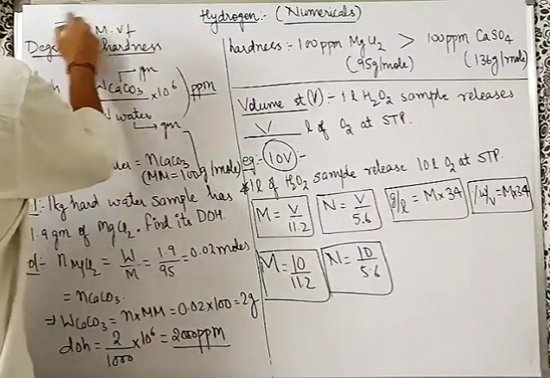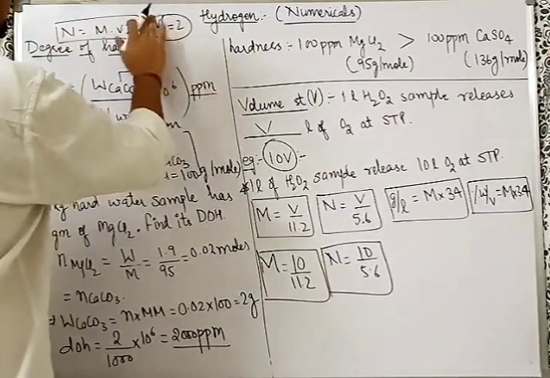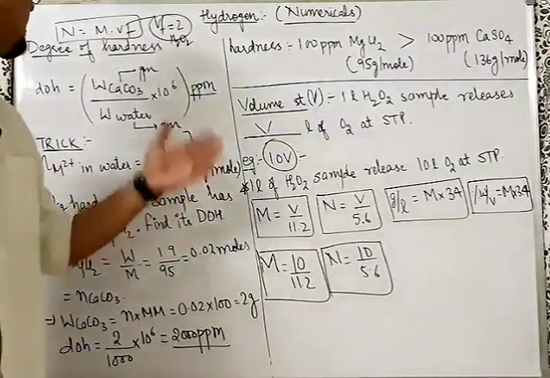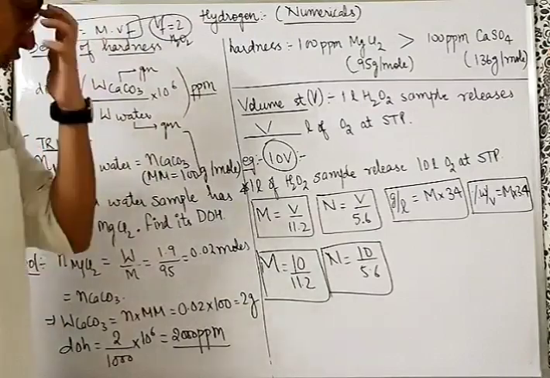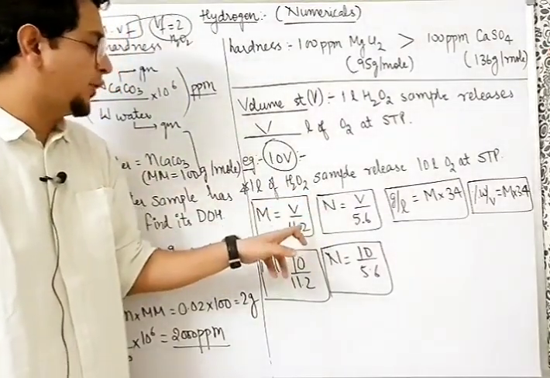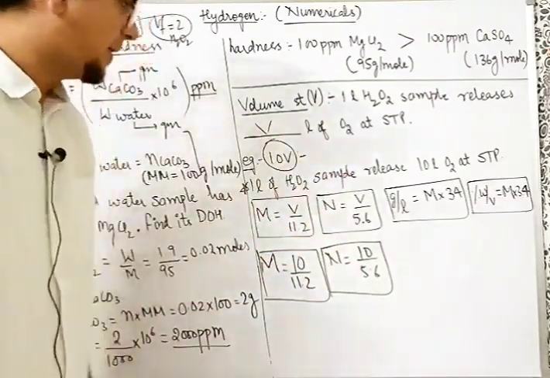Right? And what is the valency factor of H2O2? Valency factor of H2O2 is 2. For H2O2, the valency factor is 2. So it's very simple. Bhaiya, normality is molarity into valency factor. So if the molarity is V by 11.2, normality will be V by 11.2 into 2. That is V by 5.6. So 10 by 5.6 came here.